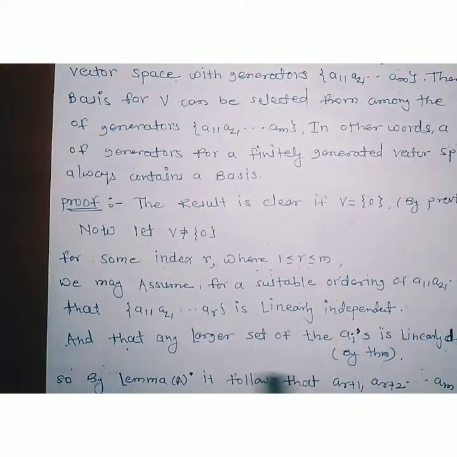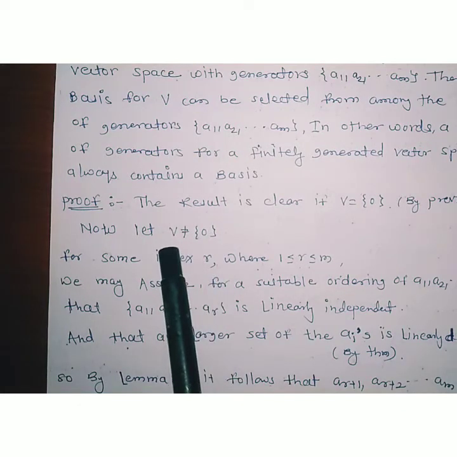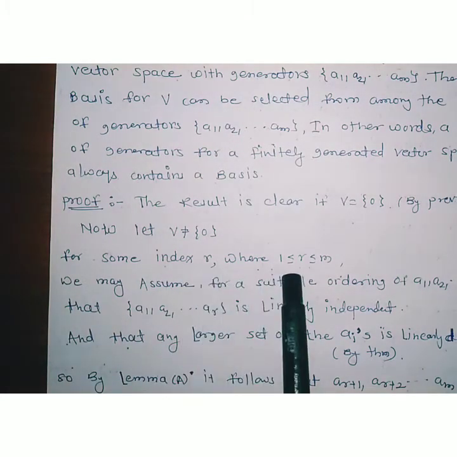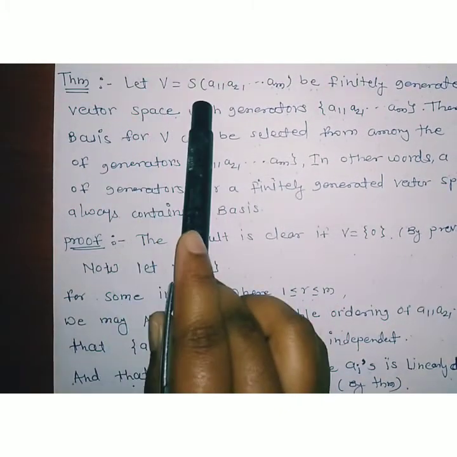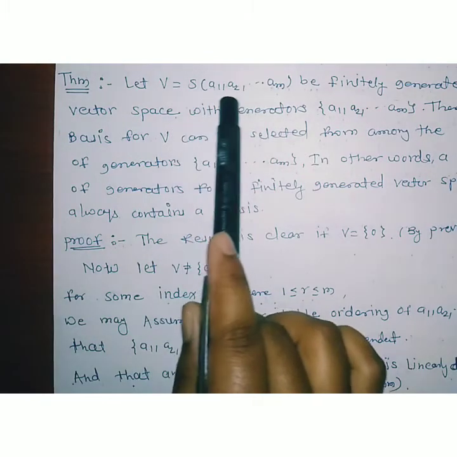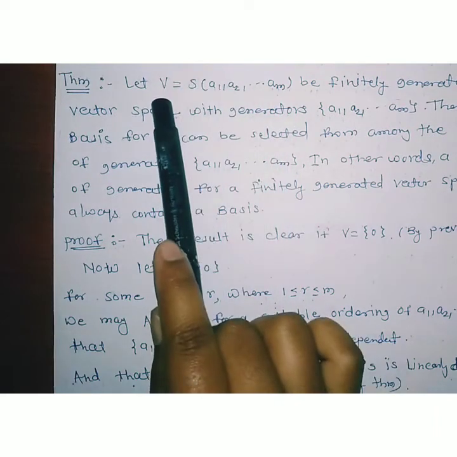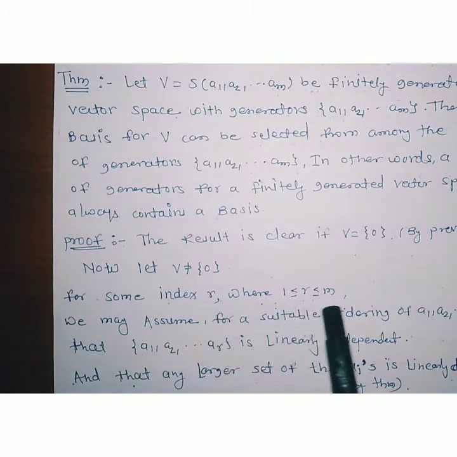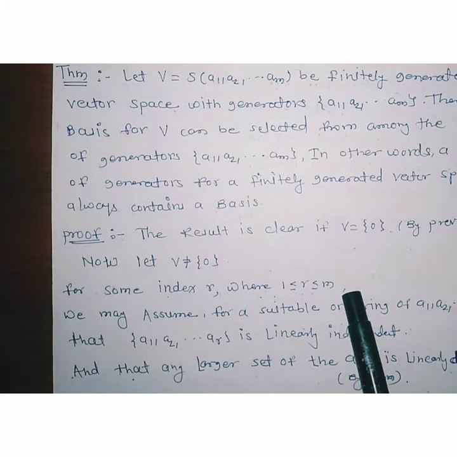Now the next case: let V not be equal to singleton {0}, that is, V consists of non-zero vectors. We know that V is equal to span of a1, a2, ..., am, so a1, a2, ..., am is the generator set for the vector space V. Therefore consider an index r such that 1 ≤ r ≤ m.